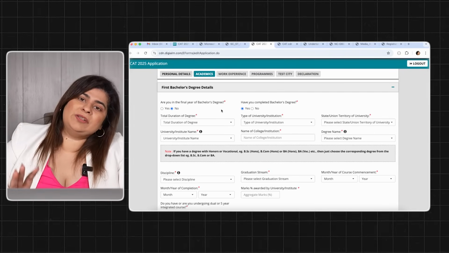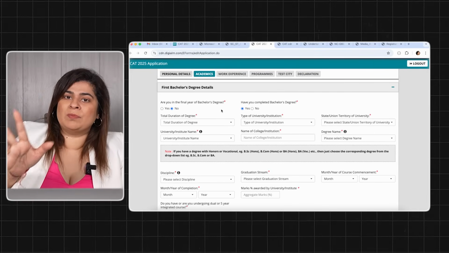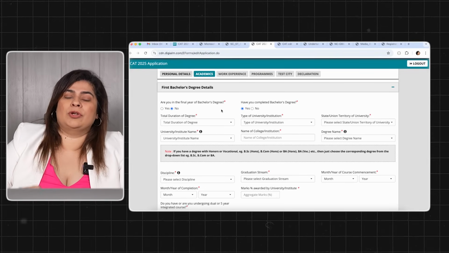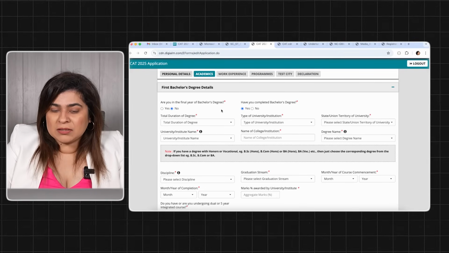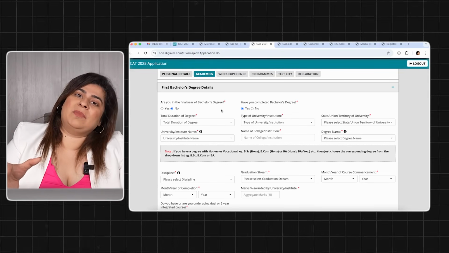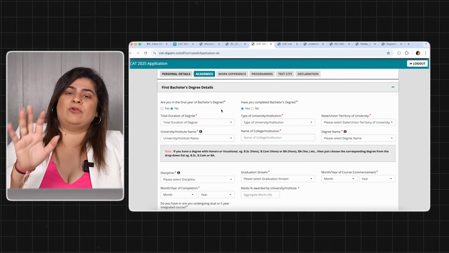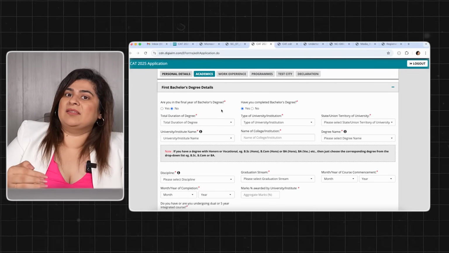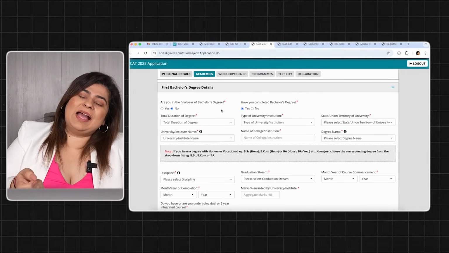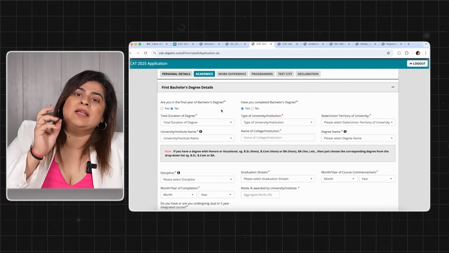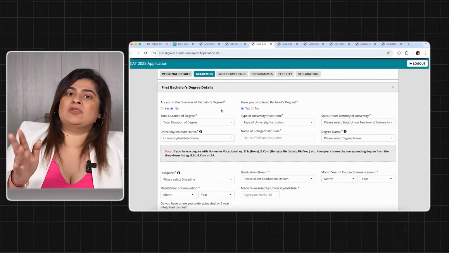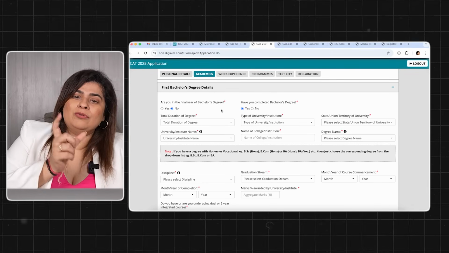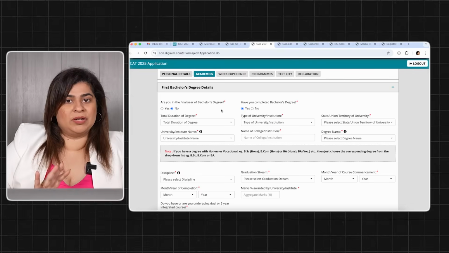So for those who have completed, you have your final mark sheets, whatever your final scores are. For students who are currently in the final year, you will submit marks of all the semesters till which you have your data. For example, if you are an engineer, you are right now in your 7th semester, so you will have your marks and results till 6th semester. In some cases your 6th semester results are still awaited, so you will have it up to 5th semester. So 1st to 5th ka aggregate you will submit here.